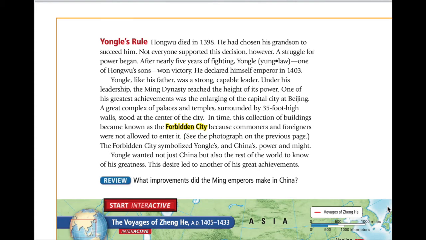In time, this collection of buildings became known as the Forbidden City because commoners and foreigners were not allowed to enter it. The Forbidden City symbolizes Yongle's and China's power and might. Yongle wanted not just China, but also the rest of the world to know his greatness. This desire led to another of his great achievements.